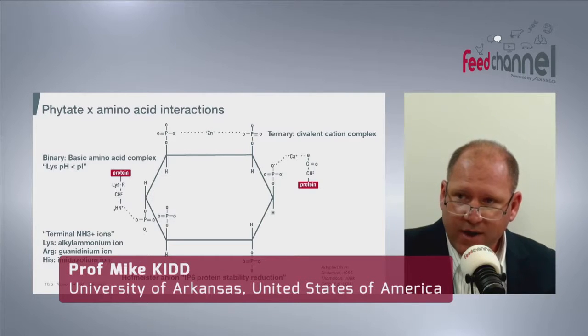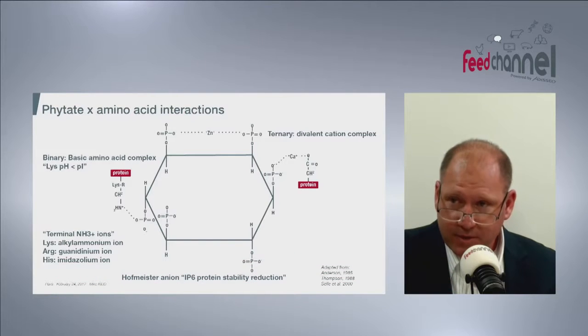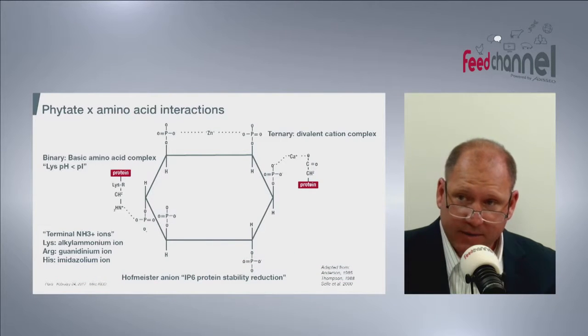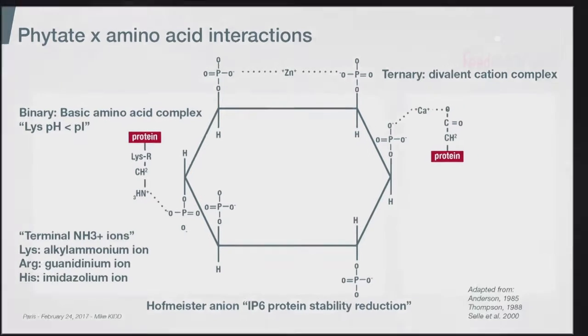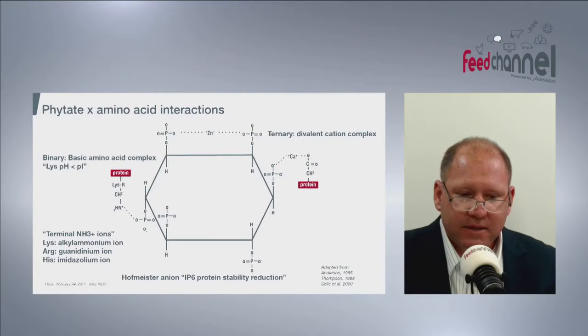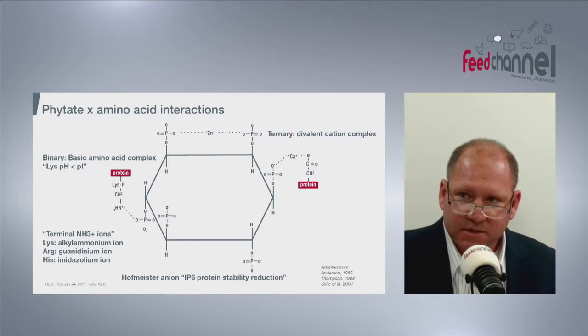A number of interactions are listed: the ternary, the binary, and Hofsmeister. We know a little bit less about that one. I'll mention the ternary response because that's a salt linkage bridge with a cation. It could be any cation, zinc, copper, iron, but probably more calcium based on the level of calcium in the diet. And the key there is that any amino acid could be involved.